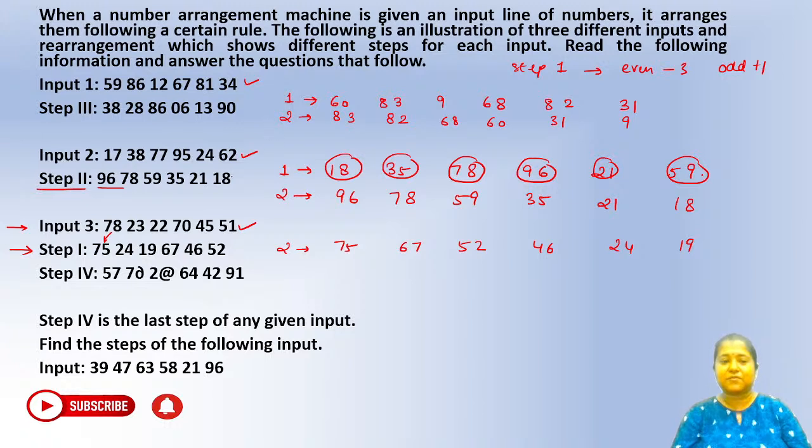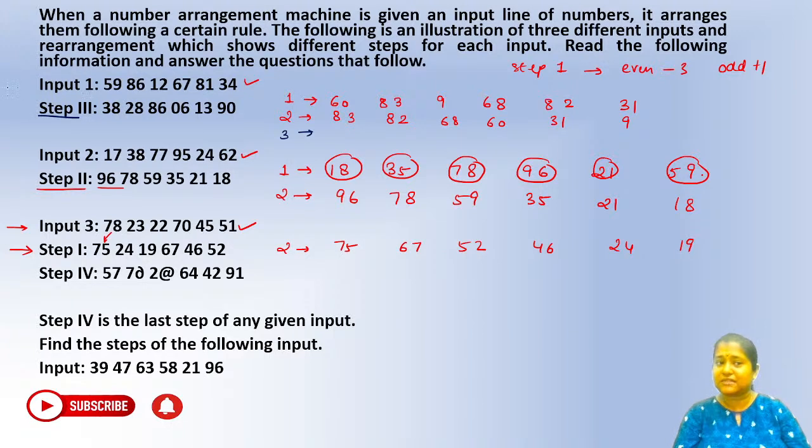What about step number 3? Can anybody tell me what is happening in step number 3? How are we arriving at step number 3 for these? Reverse, absolutely. Reverse the number. Grace, Paras, absolutely. So step number 3 is nothing but, you can see how do we arrive at step number